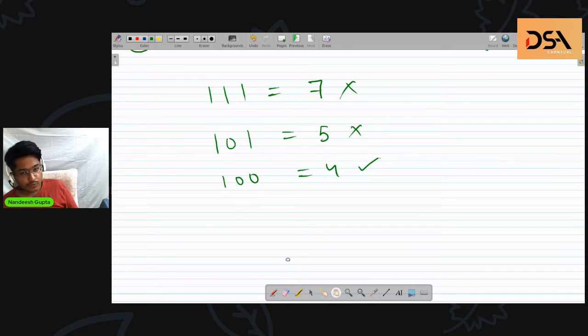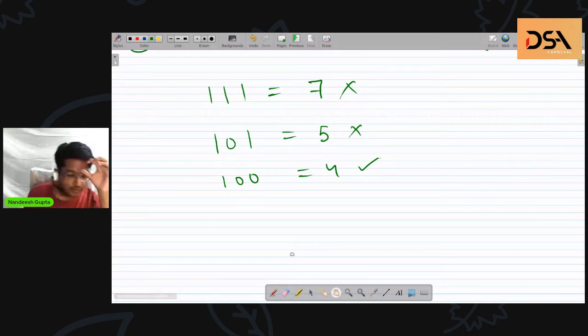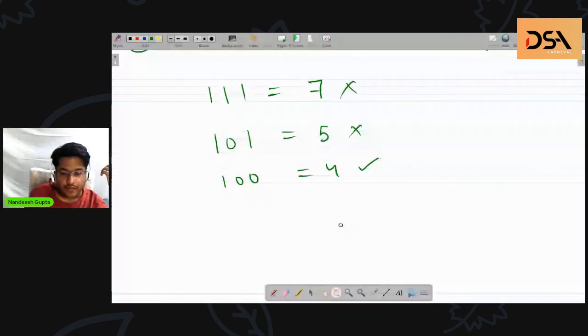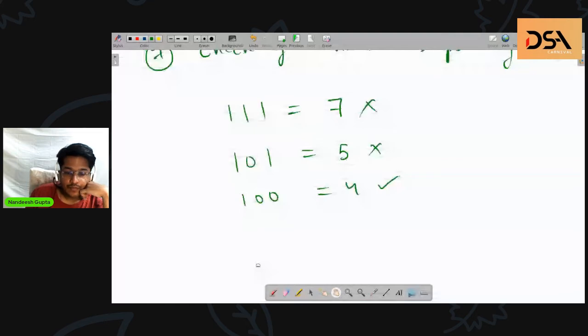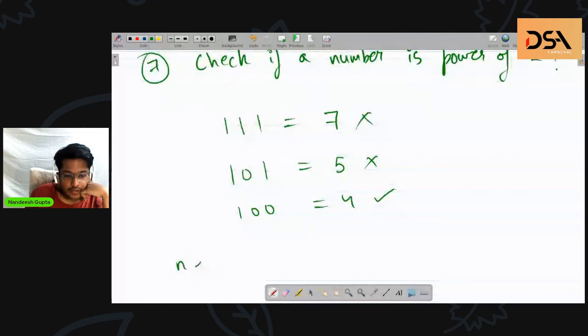We have reached the conclusion that the number of set bits in the number should be 1. Expression I just showed you, and Akshita was pretty close. So what you will do is just do n and n-1.